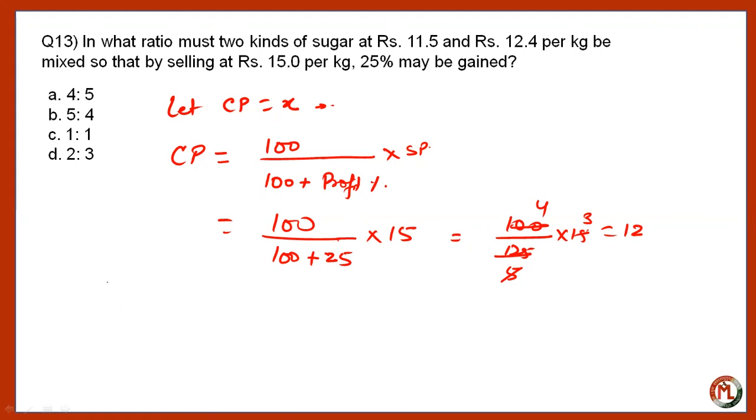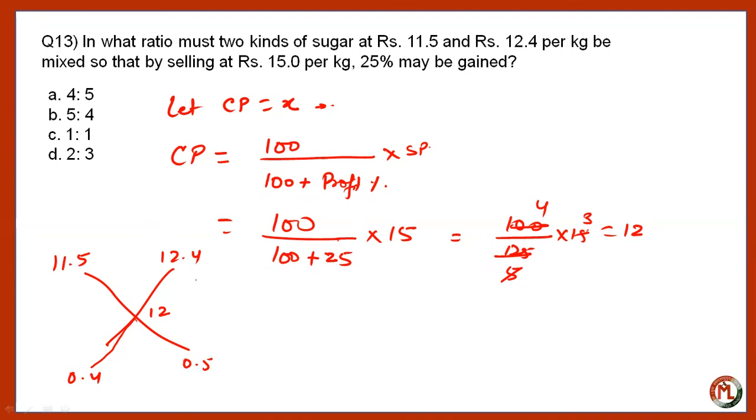So by using the method of allegation, we can use it. 12.4, 12, so it is 0.4 and it is 0.5.